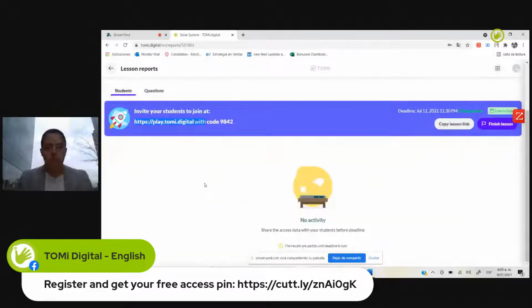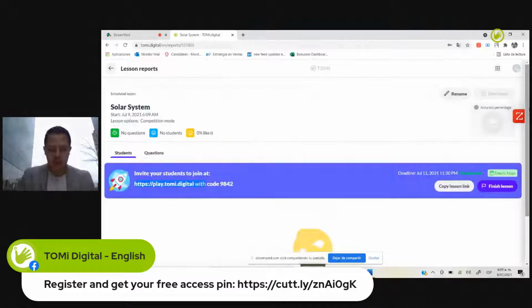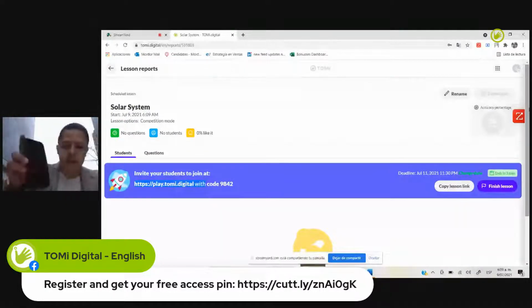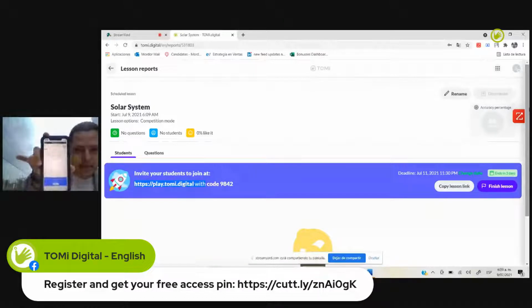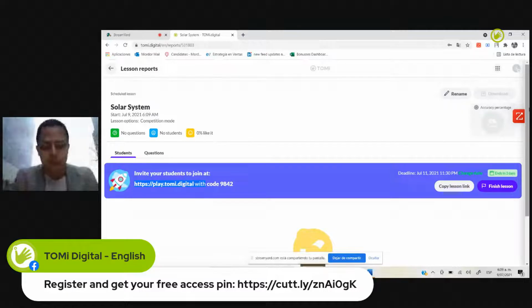play.tomi.digital. What the students can do using their smartphones is access the TOMi Digital platform, and they'll find they have to put in the code that is right here. It's 9842.